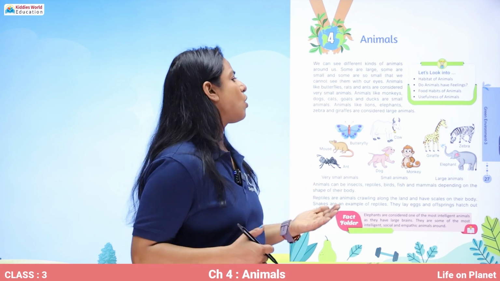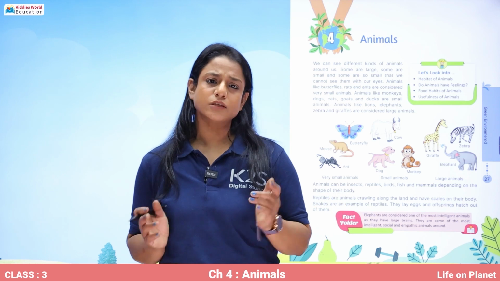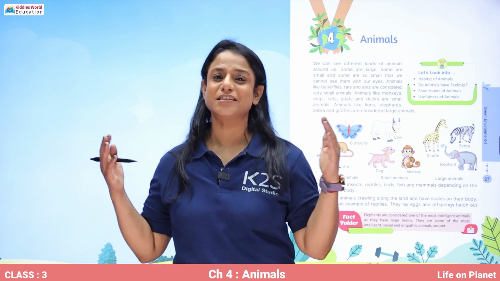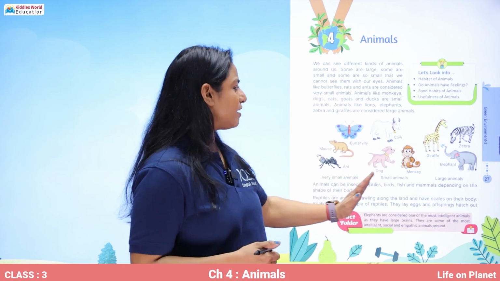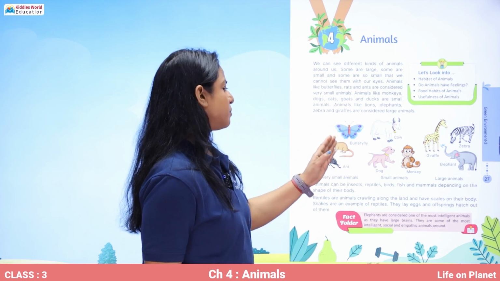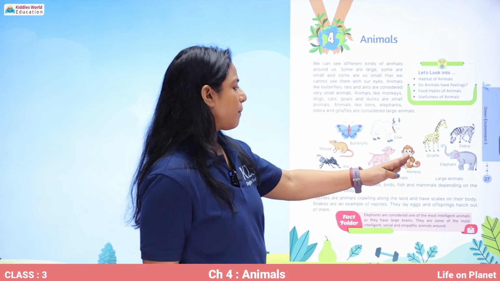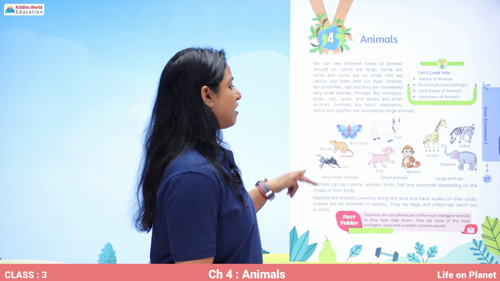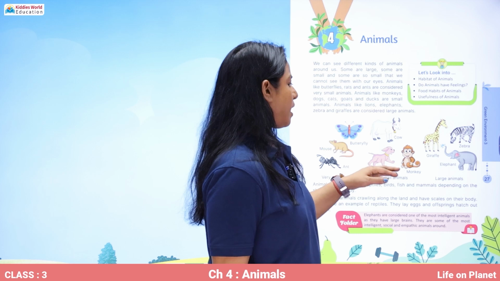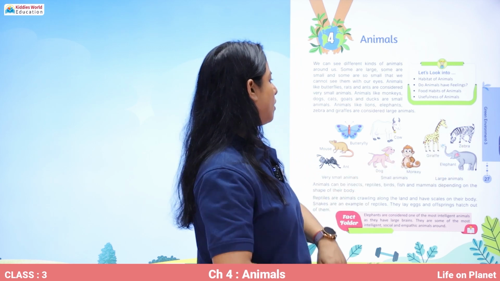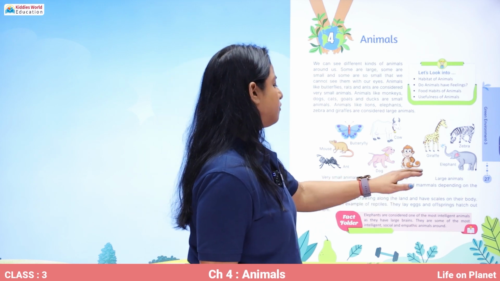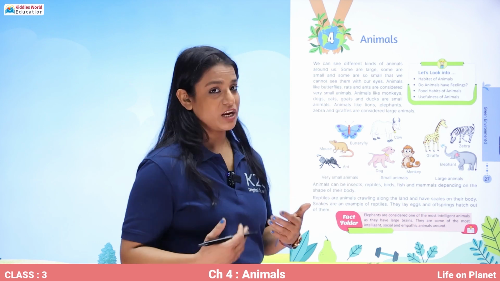Animals like monkeys, dogs, cats, and ducks are small animals. Animals like lions, elephants, zebra, giraffe are considered large animals. So, see, there are different animals with different shapes and sizes. Butterfly, ant, mouse are very small. Dog and monkey are small, and giraffe, elephant, zebra, cow are large animals. All right. Animals can be insects, reptiles, birds, fish, and mammals depending on the shape of their body.